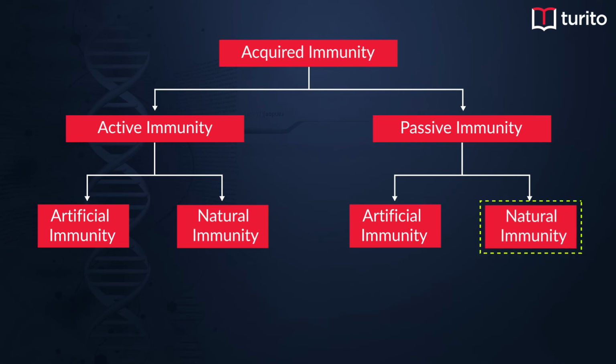Now, in natural passive immunity, a lactating mother will produce immunoglobulin A-rich yellowish fluid called colostrum, which is directly given to the growing baby. And also, during the gestation period, immunoglobulin G can easily cross the placenta, which is giving immunity to the growing fetus. Talking about artificial passive immunity, there are injections for snakebite like anti-venom, and for tetanus like anti-serum injections, which are directly giving antibodies so that they can subside the condition.